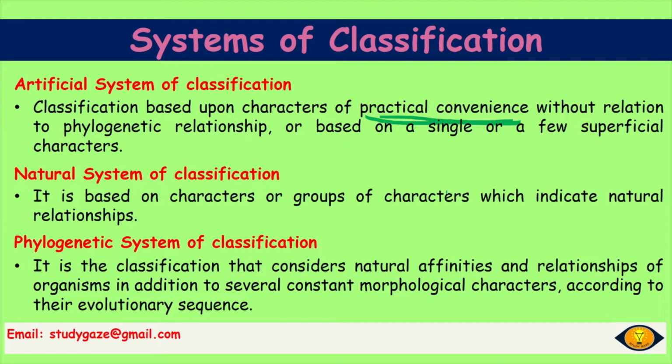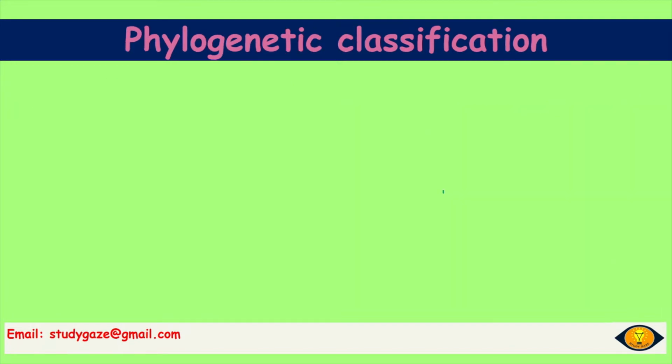So, along with the genetic characters and morphological characters in phylogenetic system, we can also know about the evolutionary process or the evolutionary steps development that has been already performed to create an organism.